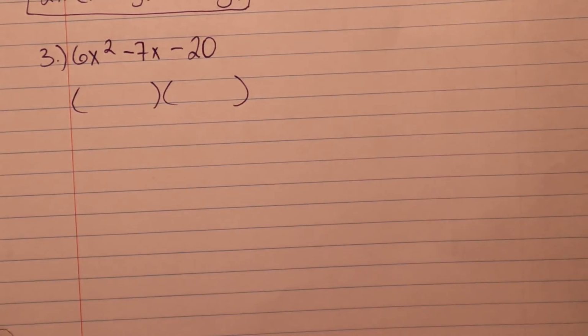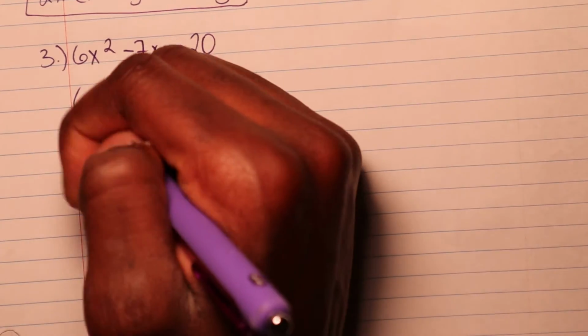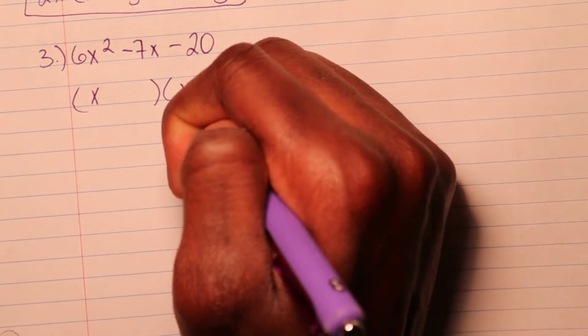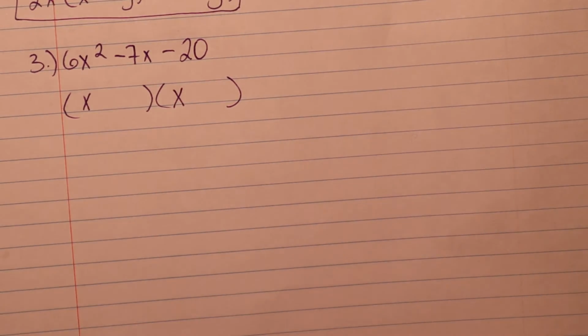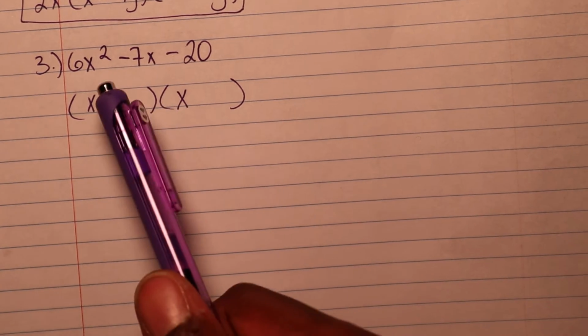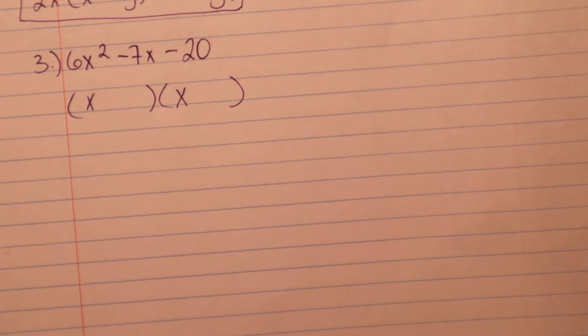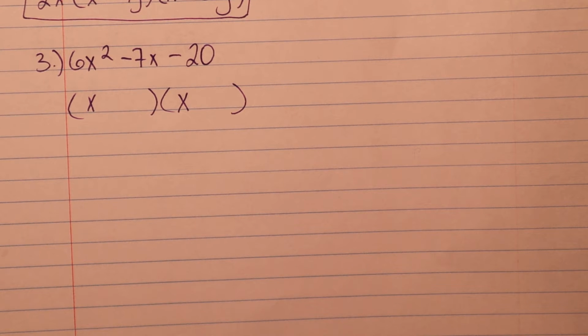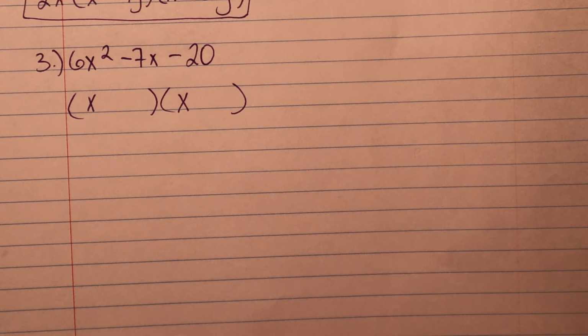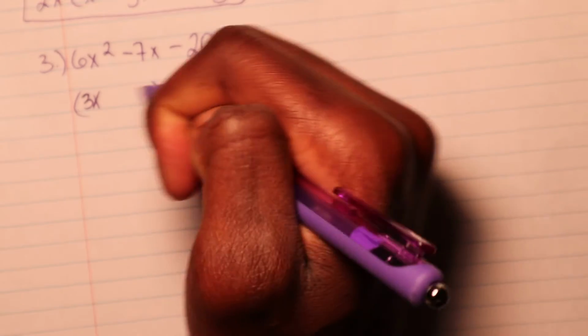Okay, and by just looking at it, you already know this x squared, there's going to be an x here, there's going to be an x there, just right off the bat. Next thing is, you got to think about, alright, so what number is going to give me 6 when I multiply it? You get 6 times 1 and you get 3 times 2. Like I said, this is all trial and error, but since I kind of already did this in advance for you guys, I'll save the time. It's 3 and 2. So put a 3 here and a 2 there, okay?